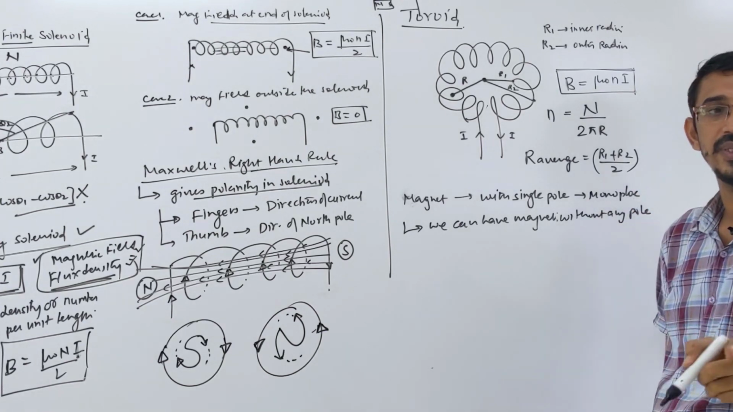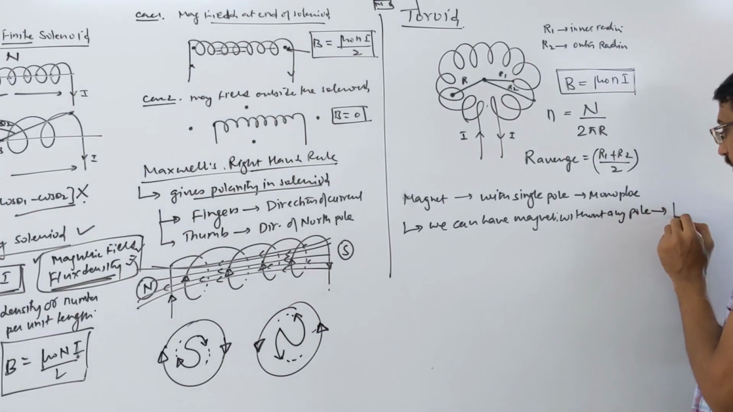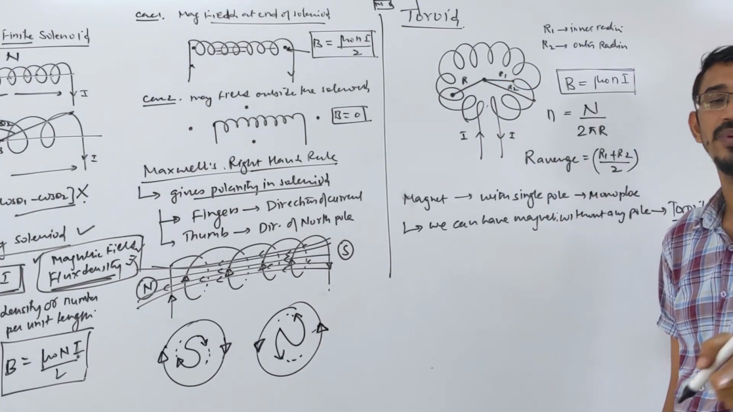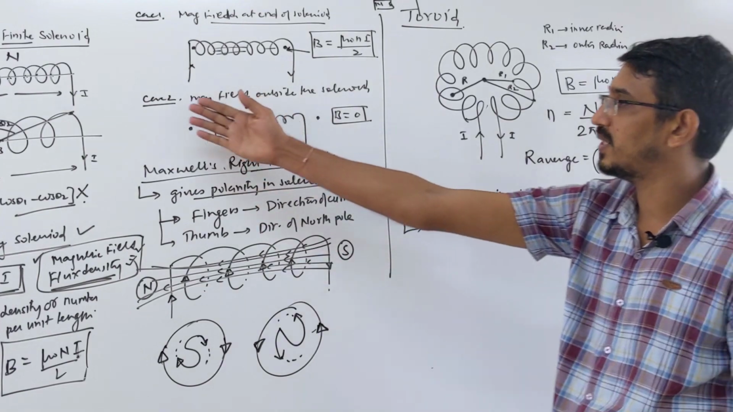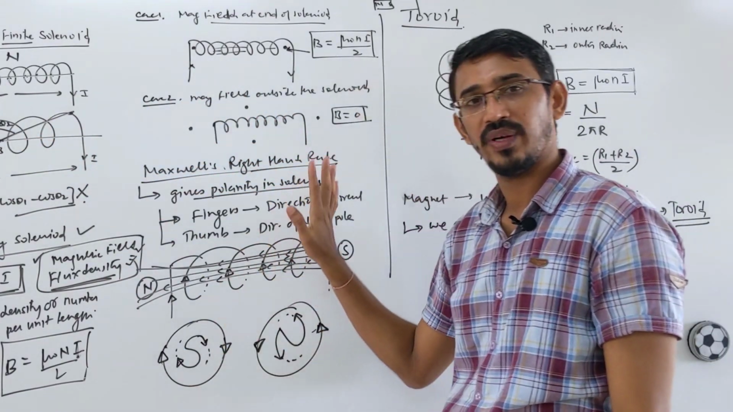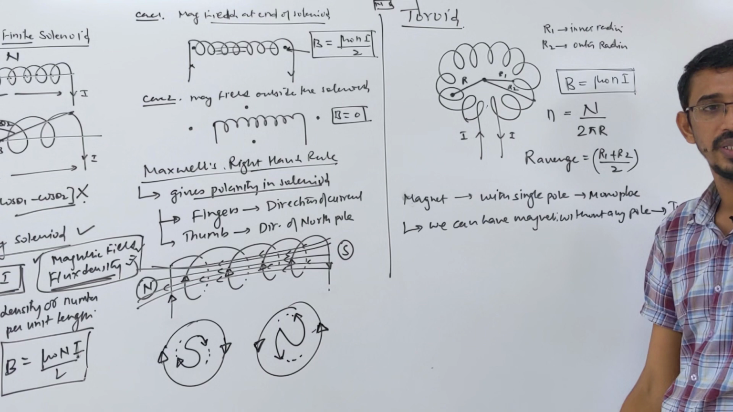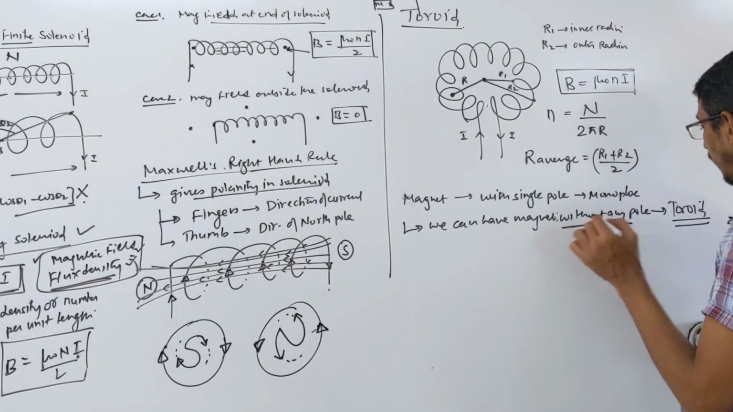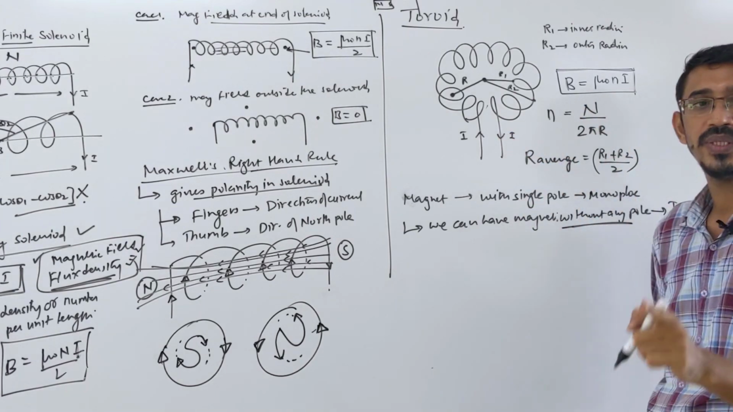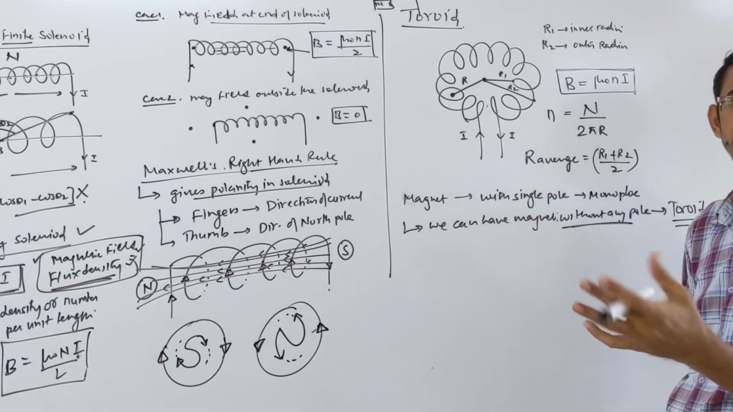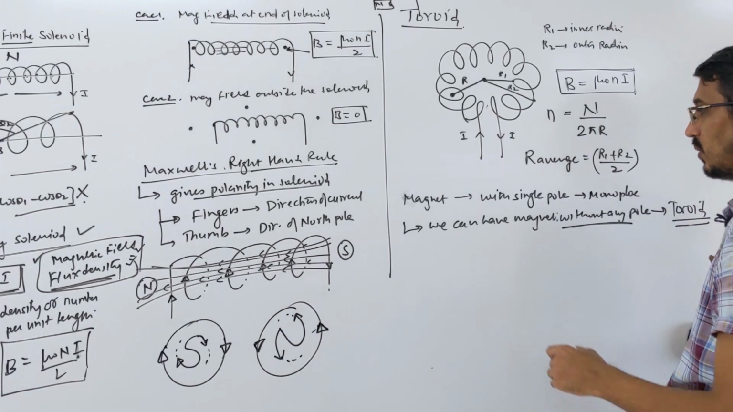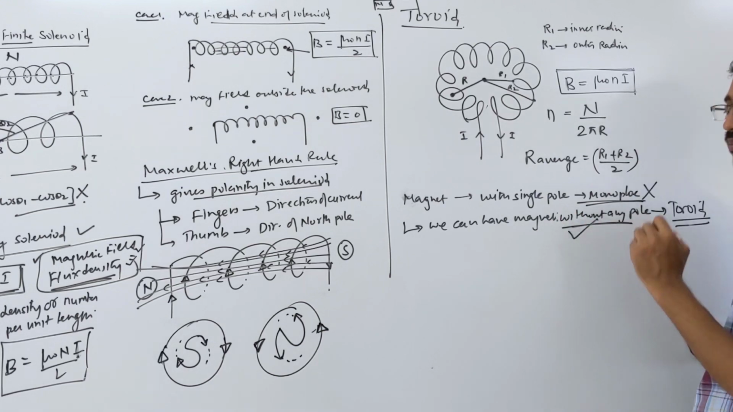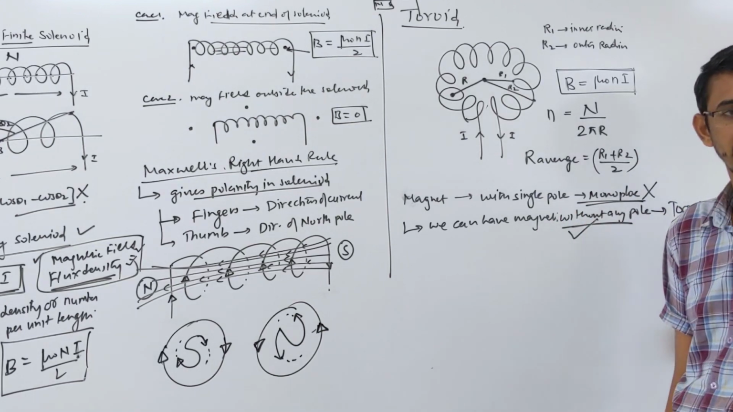We can have a magnet without any pole, and who is that? Your toroid is the example of that. Your toroid is nothing but a magnet without any pole. There is no polarity of magnet. Solenoid has polarity, right? South pole, north pole, you can find by this rule. This has no polarity. There is no north pole, there is no south pole at all. There is no pole at all. So toroid is an example of what? A magnet without any pole, because it is endless. There is no end, so there is no pole. So we cannot have a monopole. Monopole is not possible, but you can have a magnet without any pole. Toroid is an example of that magnet, right?